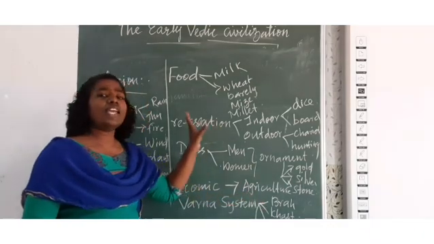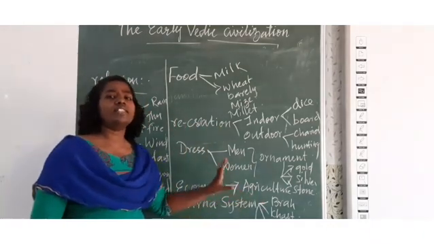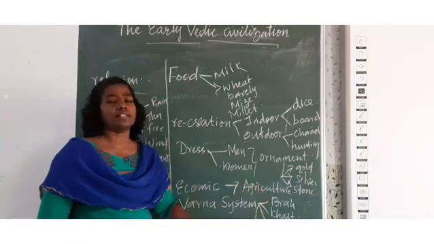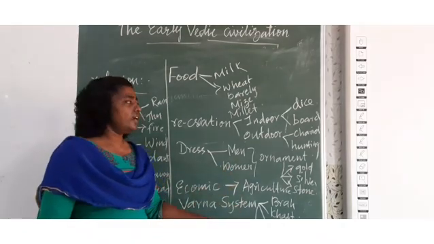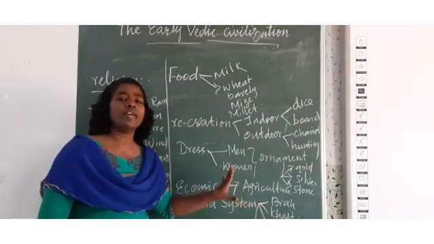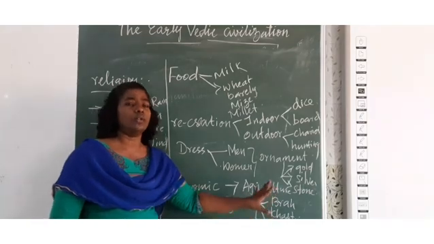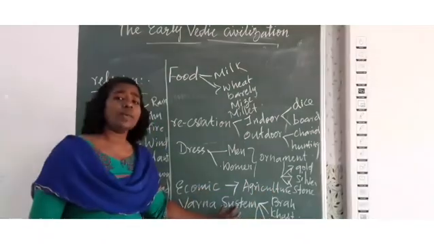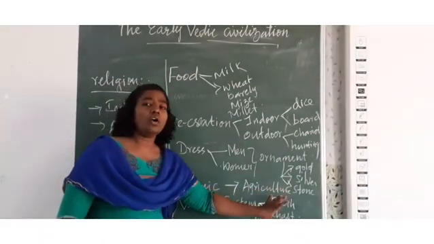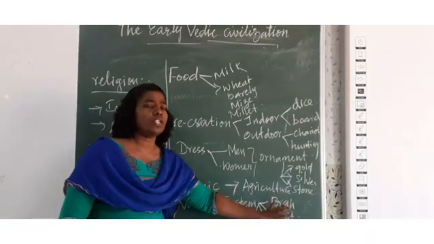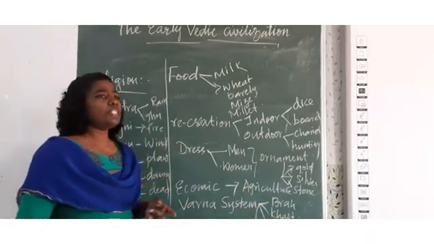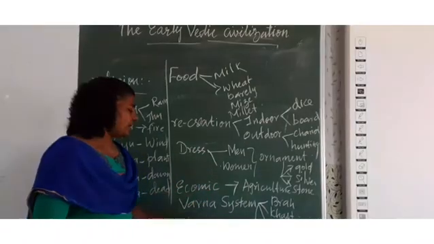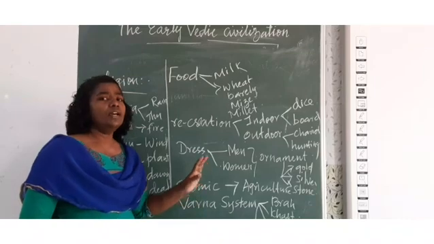Now, during the early Vedic period, the Varna system was not that rigid. It was flexible. They can have intermarriage among any caste. But in later Vedic period, the Varna system became very rigid and seriously followed. Only the Brahmanas were given importance for education, but in early Vedic period, everybody got opportunity to get education. So that is the vast difference between the early Vedic period and later Vedic period. Later Vedic period, the class system became very rigid.